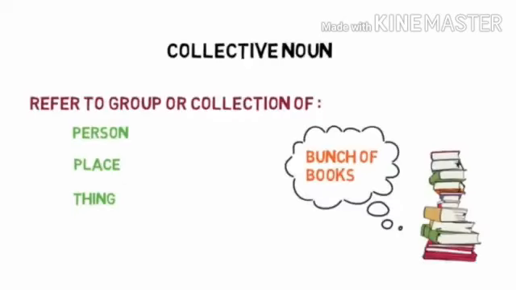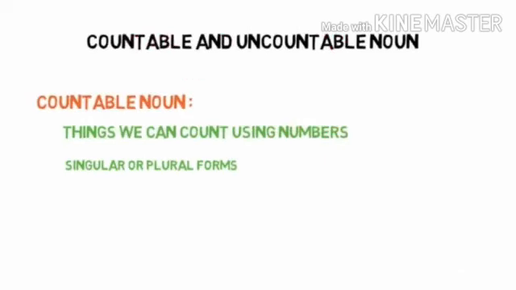Then we discussed collective nouns. Collective nouns refer to a group or collection of the same kind of person, place or thing. For example, a bunch of books. So bunch is a collective noun for books. Now we will go to the next category, countable noun and uncountable noun.